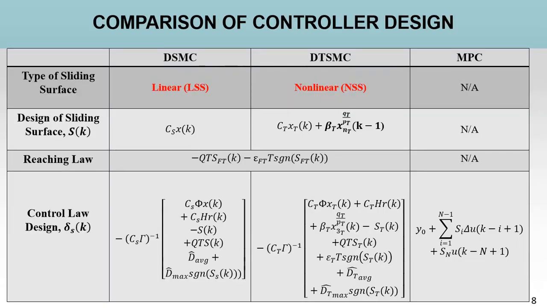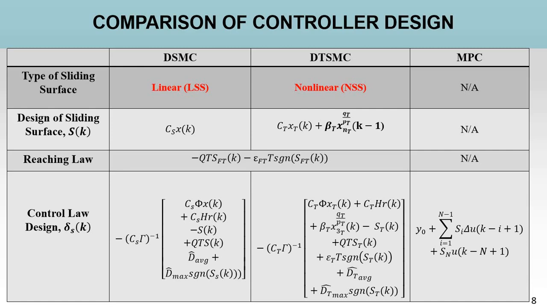This is the comparison of the controller design. As I mentioned earlier, the proposed controller, which is discrete terminal sliding mode, will be compared with discrete sliding mode and also the MPC controller. Discrete sliding mode and discrete terminal sliding mode are from the same family, which is sliding mode control. However, the difference is in terms of the sliding surface.